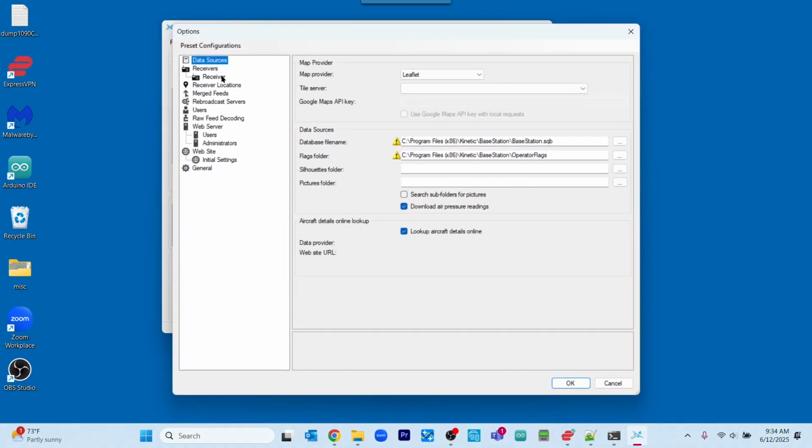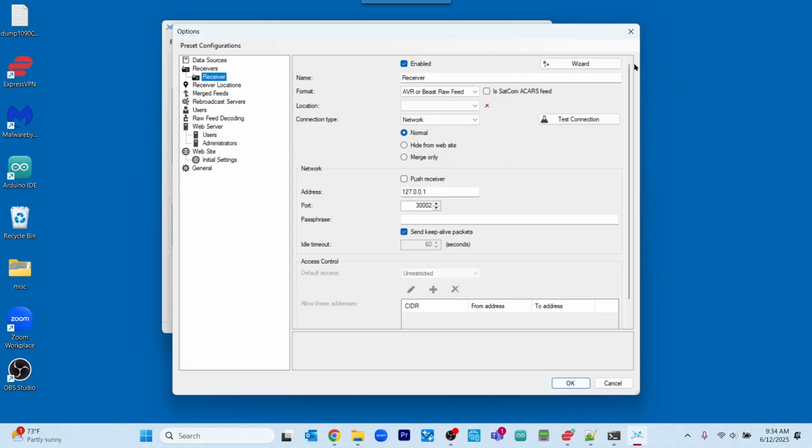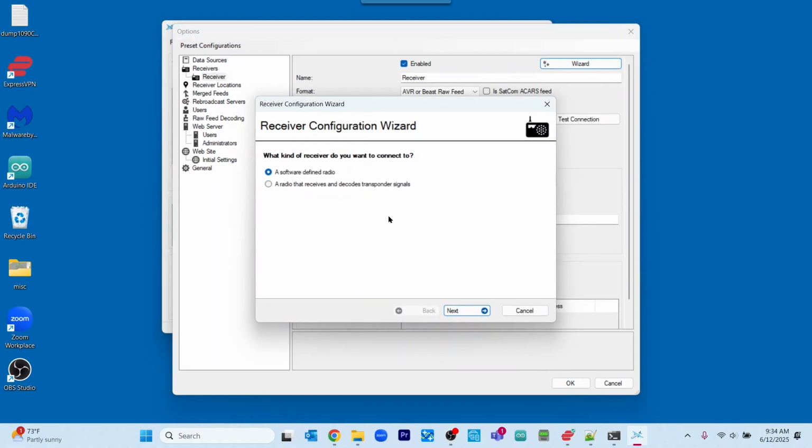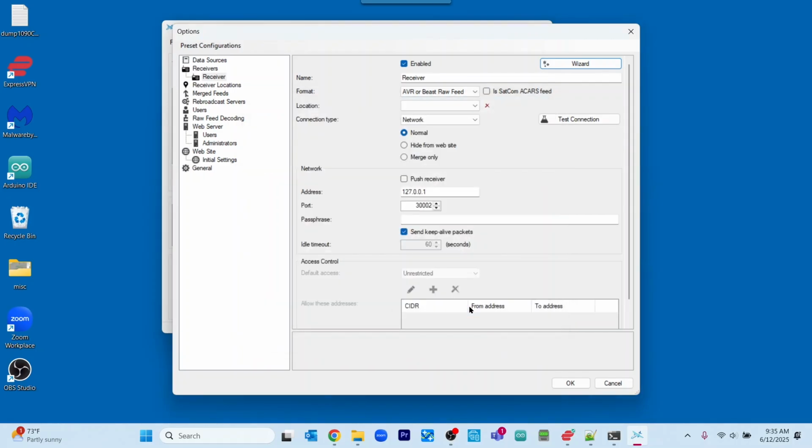You want to come down to receiver. There's a wizard here. We'll go ahead and click on the wizard. We have a software-defined radio, so we'll keep that selection. Here we want to select dump1090. And so we select that, click next. Is the SDR decoder running on this computer? Yes. Let's click next. And we're now finished.